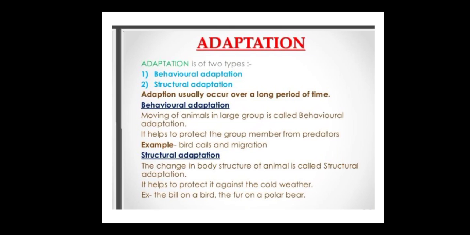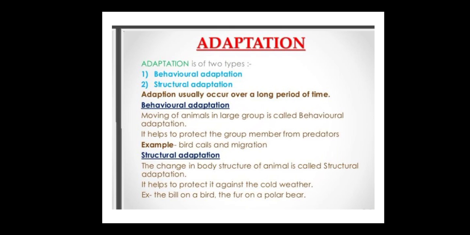For example, birds and migration. You know that in the winters, a lot of birds come flying from across large countries, far away countries, and they come to a hot place. Then this is called a behavior adaptation.